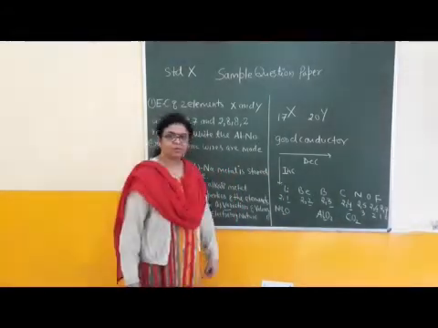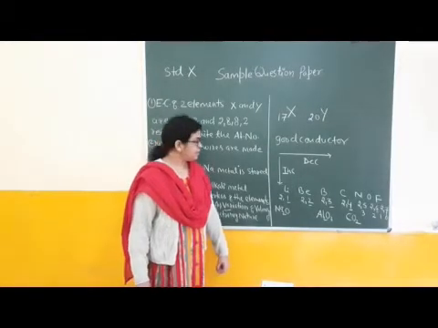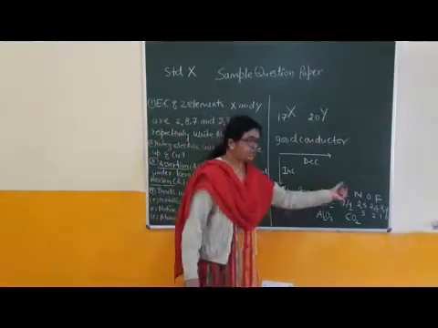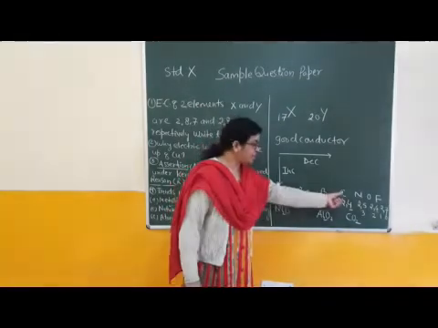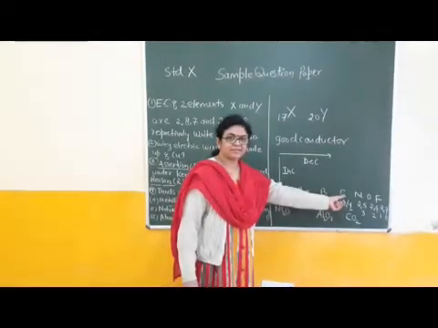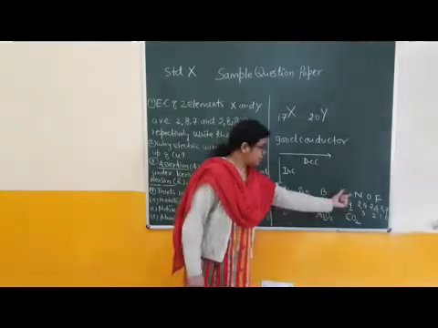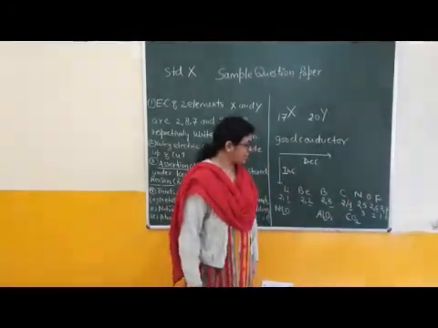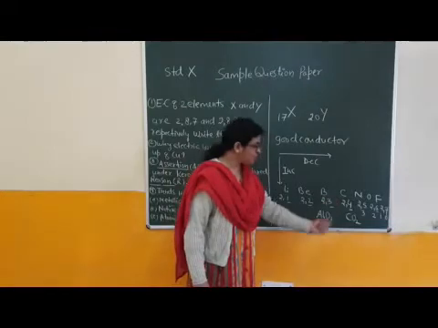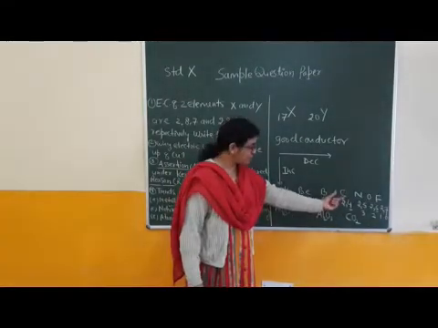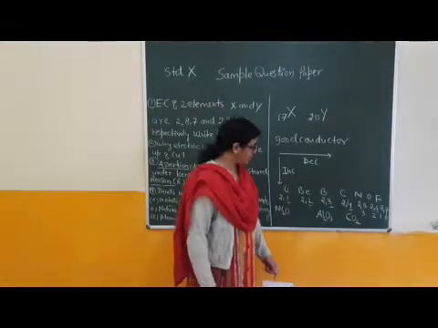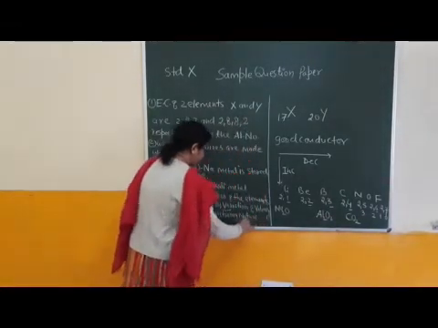Electronegative nature or electronegative character. Electronegative character increases. Why? Because non-metallic character increases. Okay children? Nitrogen shows electronegativity, oxygen shows electronegativity, and halogens like fluorine, which is the first element, show electronegativity. This character increases.